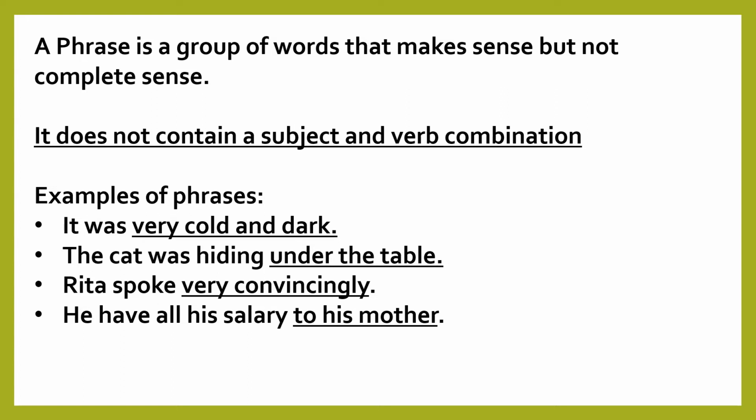The third sentence: Rita spoke very convincingly. Here, the underlined group of words, very convincingly, is a phrase. And the last sentence: He gave all his salary to his mother. Here, the underlined group of words, to his mother, is a phrase. All these underlined groups of words, which are examples of phrases, do not contain any subject and verb combination.